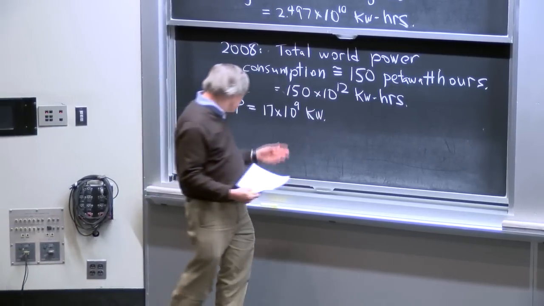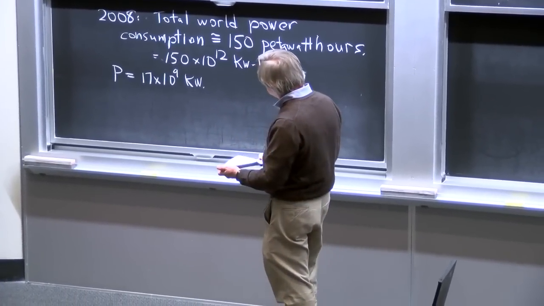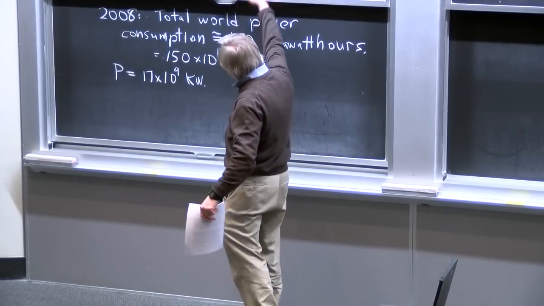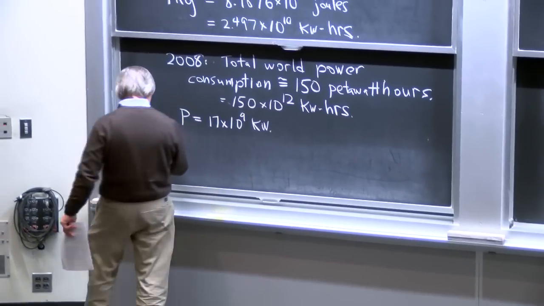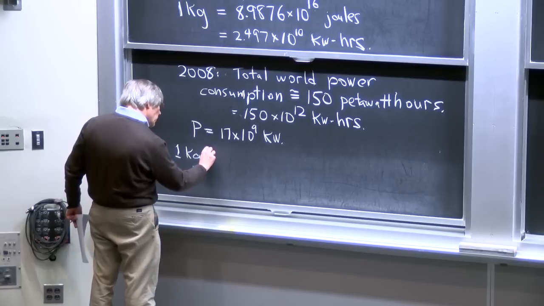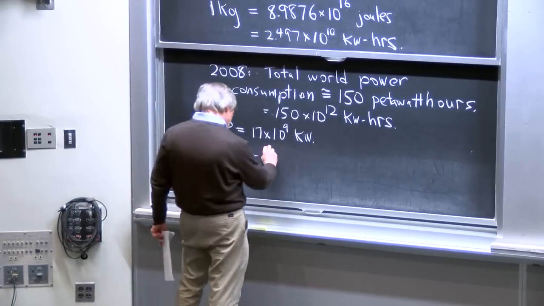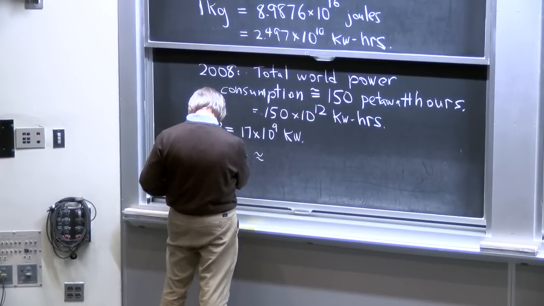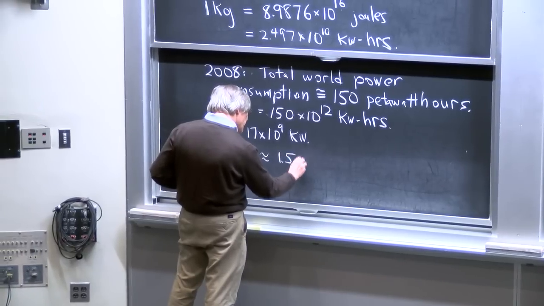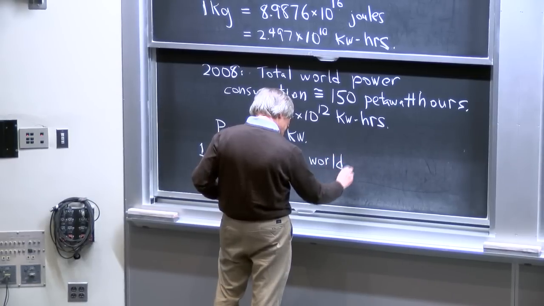And therefore, 17 times 10 to the 9th kilowatt hours per hour. And if you compare these two numbers, it means that if you could convert 1 kilogram per hour into pure energy, that would be about equal to 1.5 times the world's power usage in 2008.